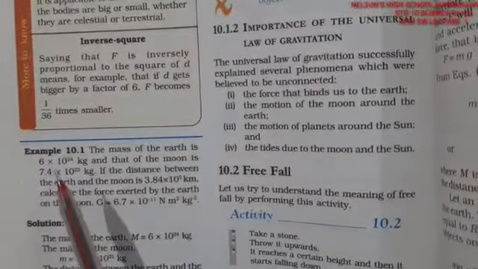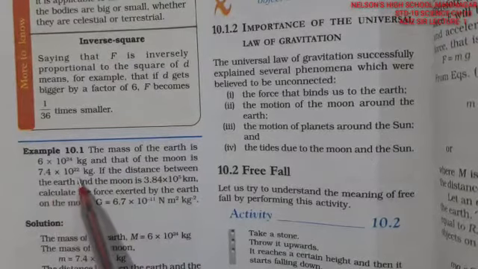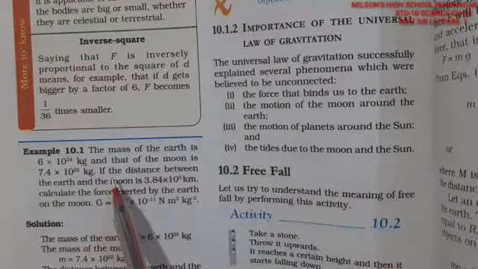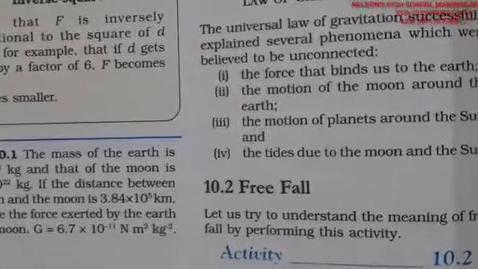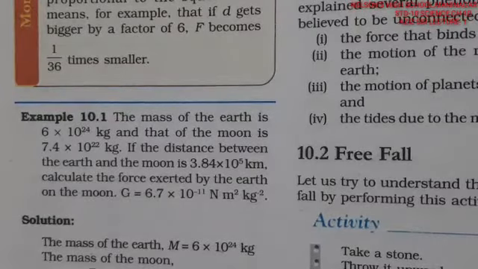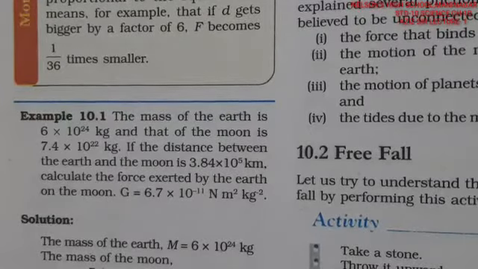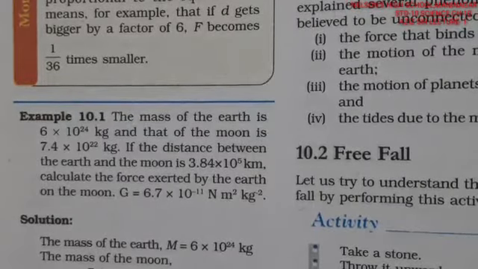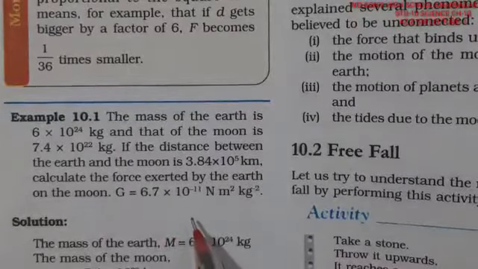The example suggests that the mass of the earth is 6 into 10 raised to 24 kg, and that of the moon is 7.4 into 10 raised to 22 kg. The distance between them is given as 3.84 into 10 raised to 5 kilometer. Calculate the force exerted by the earth on the moon, and G is taken as 6.67, and can be taken as 6.7 also directly, it does not make any difference.